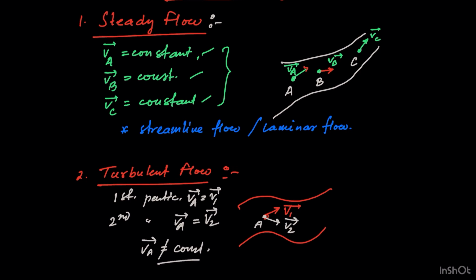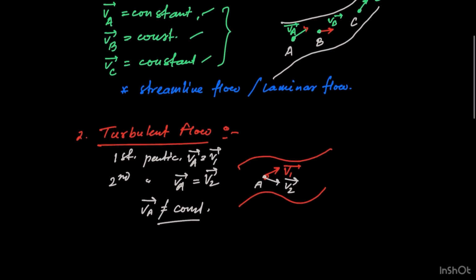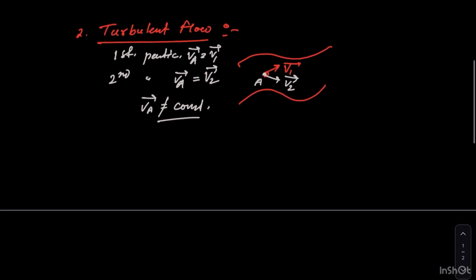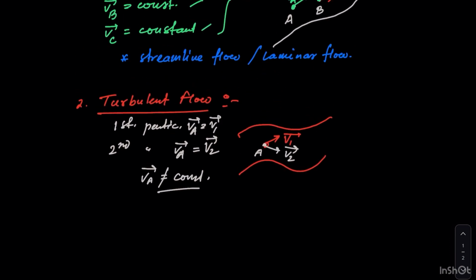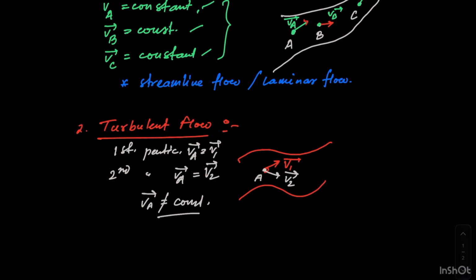That is why this kind of flow is called turbulent flow, right? You can see this whenever the river is in the hilly region. Suppose you go to Manali and see some waterfall, then you shall see this kind of turbulent flow in that waterfall, right?